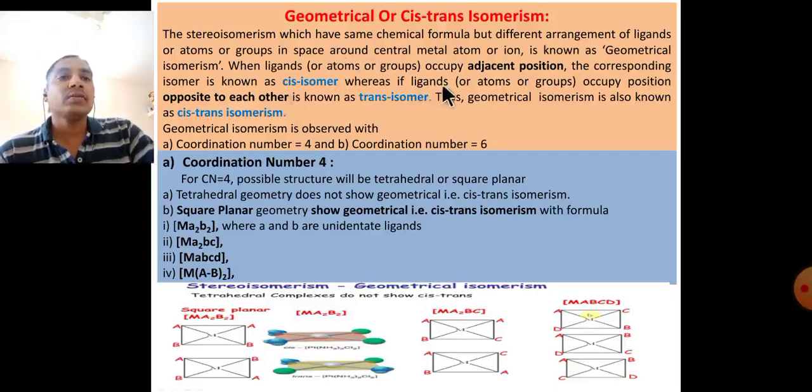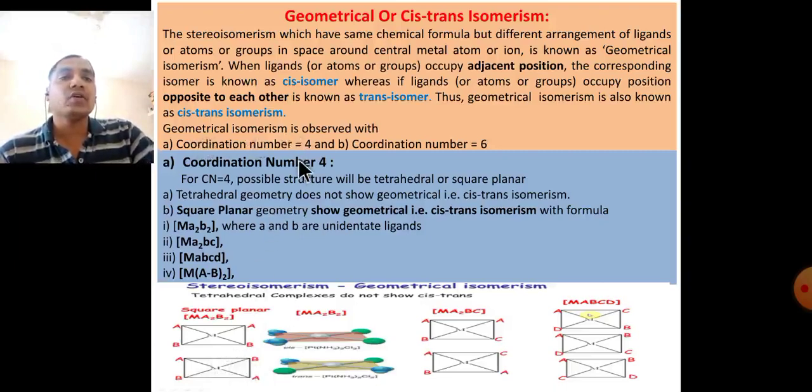Whereas if ligands, atoms or groups occupy positions opposite to each other, it is known as the trans isomer. In this diagram, the A's are opposite to each other and the B's are opposite to each other. That is called a trans isomer, trans compound or trans complex.